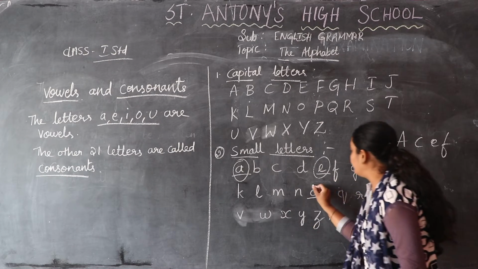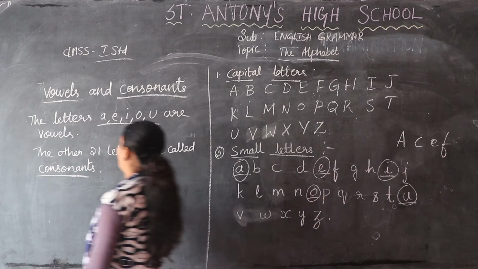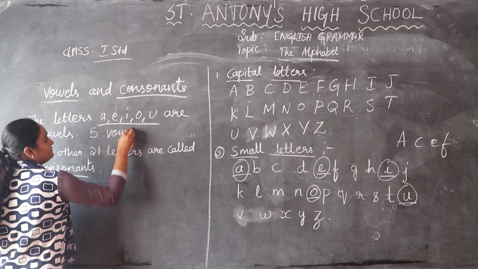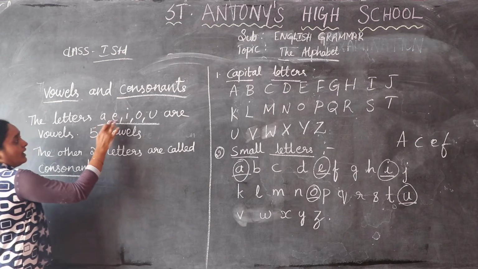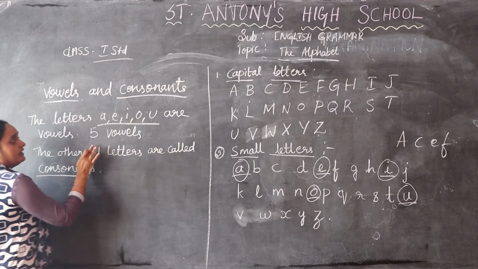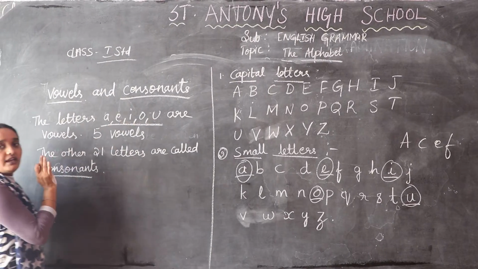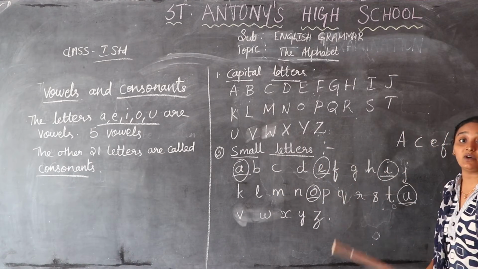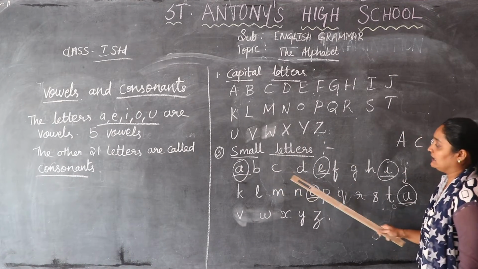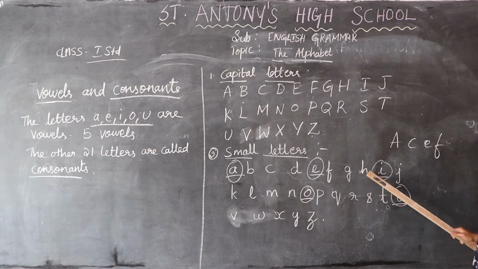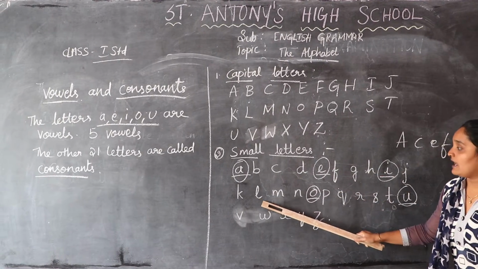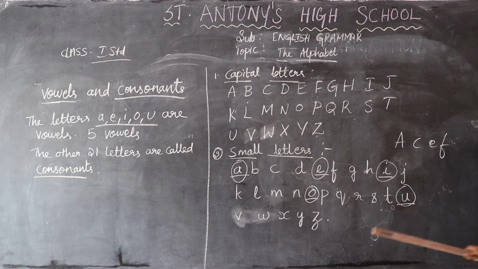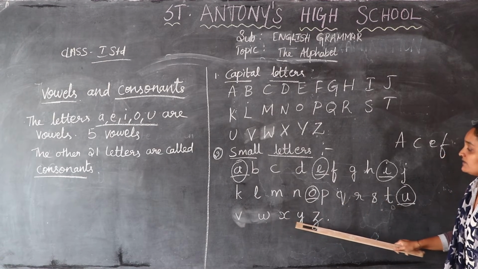How many are there for you? There are 5 vowels. Count: 1, 2, 3, 4, 5. 5 vowels, 5 letters. The other remaining letters are B, C, D, F, G, H, J, K, L, M, N, P, Q, R, S, T, V, W, X, Y, Z.